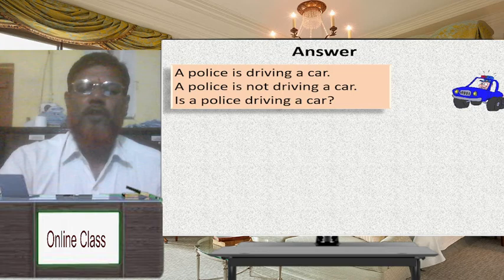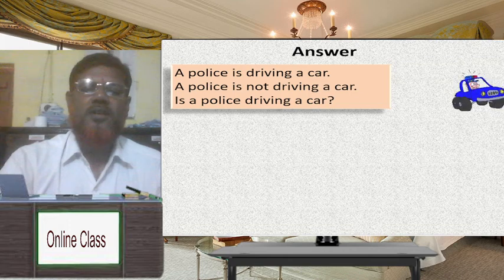Dear student, a police is driving a car. It is an affirmative sentence and it's present continuous tense. A police is not driving a car. It's a negative sentence. It's also present continuous tense. Is a police driving a car? It's an interrogative sentence, but it's continuous tense. Dear student,